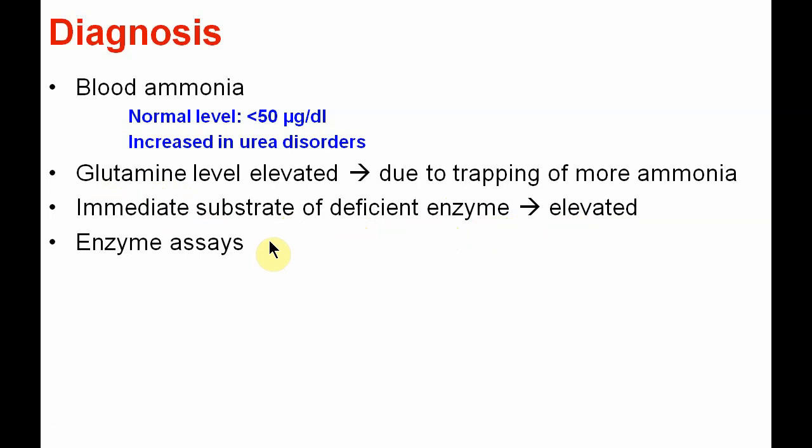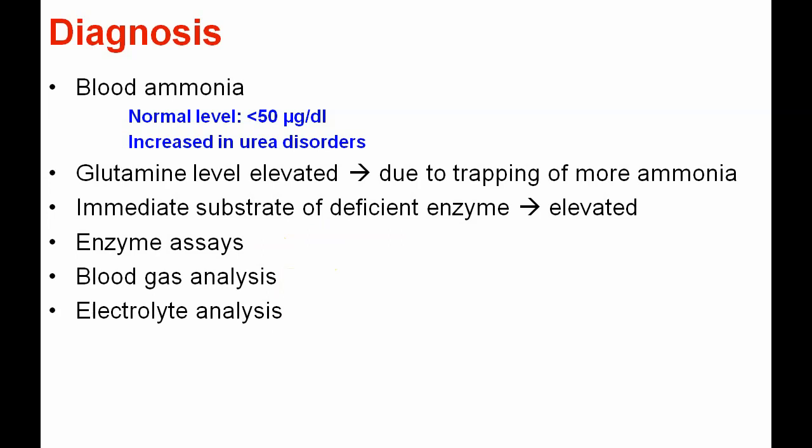Enzyme assay also helps in the diagnosis of the various enzymes of the pathway which are there in the urea cycle disorders. Blood gas analysis is also helpful. So arterial blood is taken, and in that blood, ammonia along with the other parameters of the blood gas are measured. Then electrolyte analysis also helps.